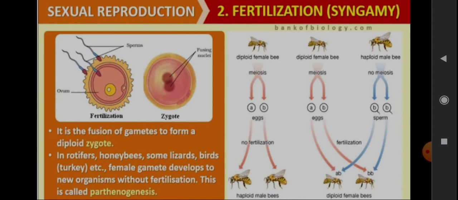Like other species such as honeybees and some lizards, these female gametes develop into a new organism without fertilization. So if fertilization occurs, then it is a zygote. If there is a new organism without fertilization, then it is called parthenogenesis. You can see the picture here. See, there are eggs and there is no fertilization. You are having haploid male bees. In another case, a diploid female bee and a haploid male bee. When the fertilization occurs, there are diploid female bees.